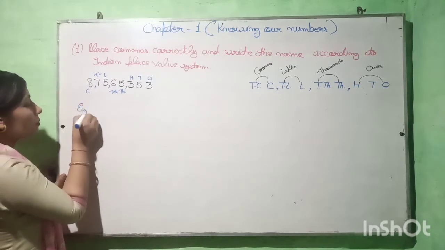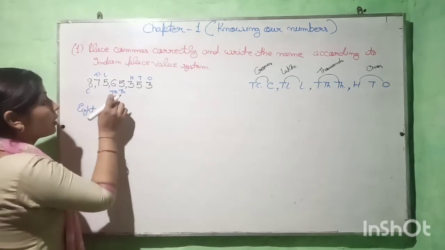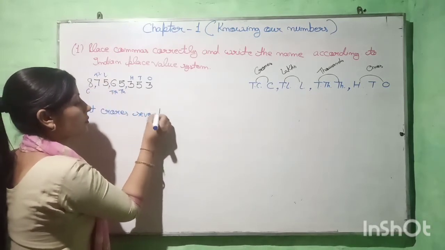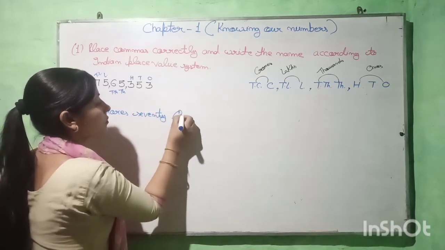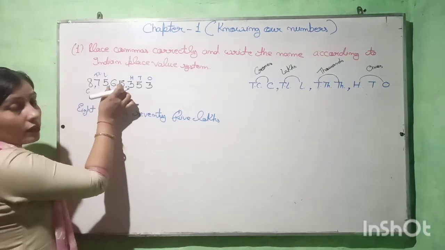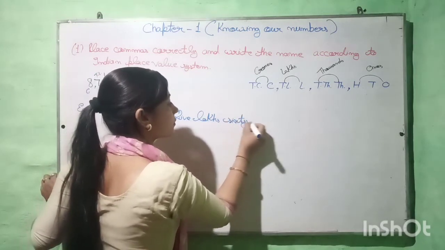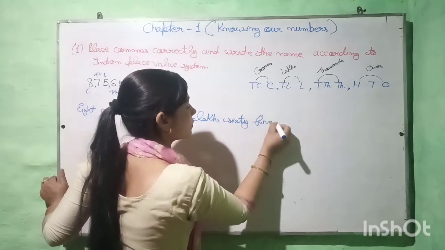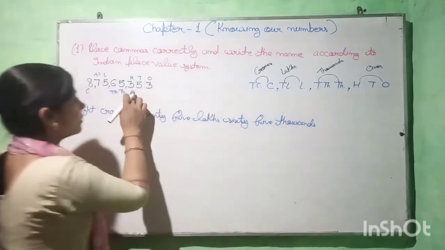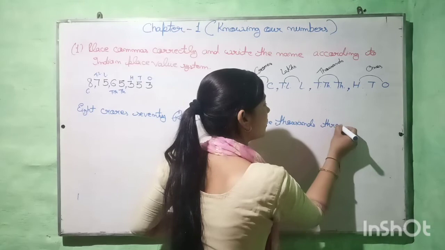8 crores, then 75 lakhs, then 65 thousands, after that 353.